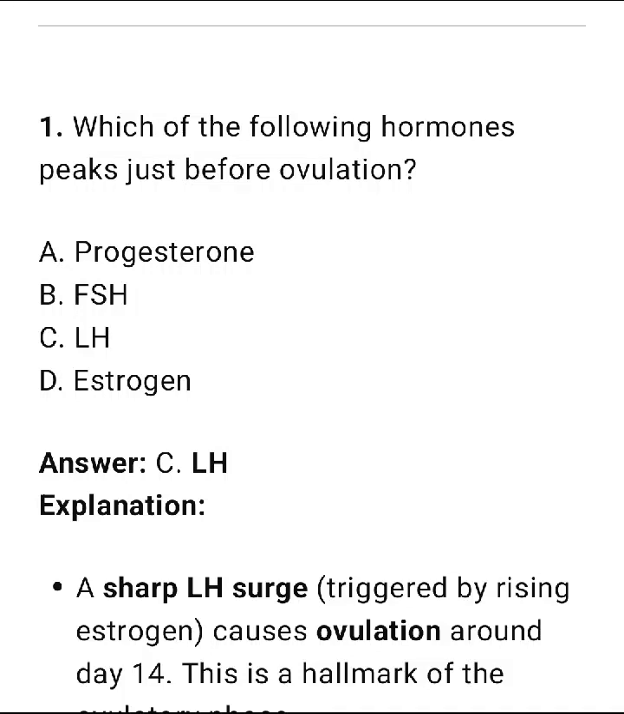Hey, so let's learn a few more important questions from the chapter Human Reproduction of Biology. This is part 4. So let's start. Question number 1 is, which of the following hormones peaks just before the ovulation? So it is LH. LH means luteinizing hormone. Its rapid increase is called LH surge, which causes ovulation around the 14th day.